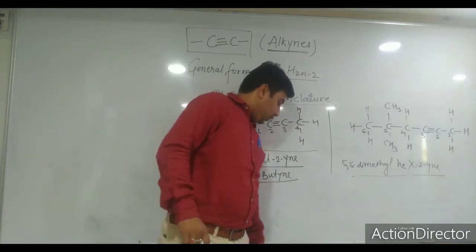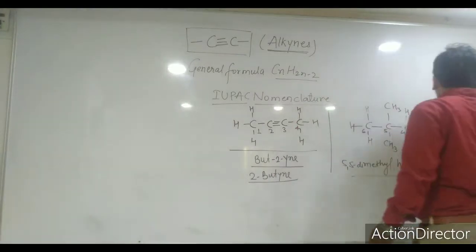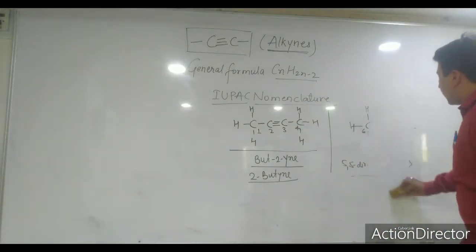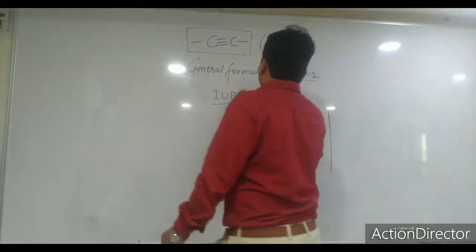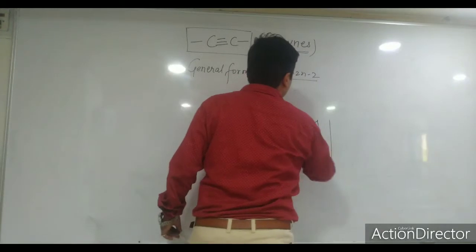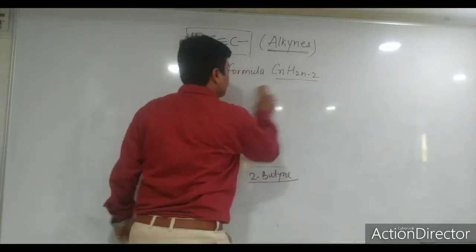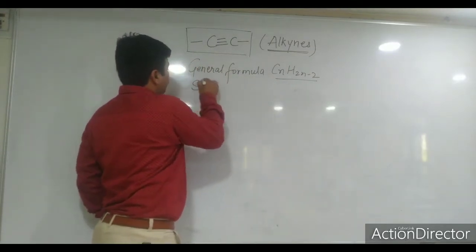Now the main topic is the structure of acetylene. What is the difference between alkanes, alkenes and alkynes? The structure will elaborate all these things.